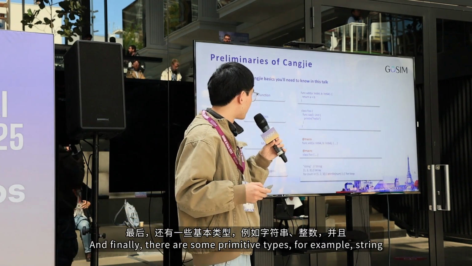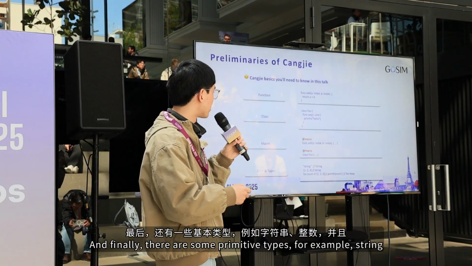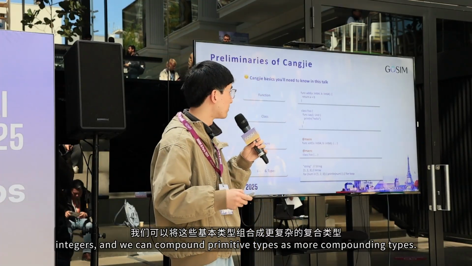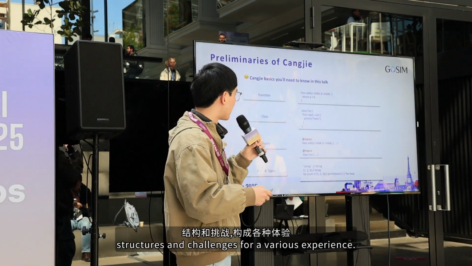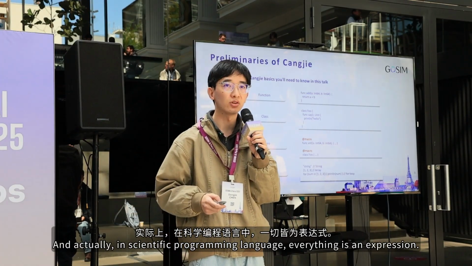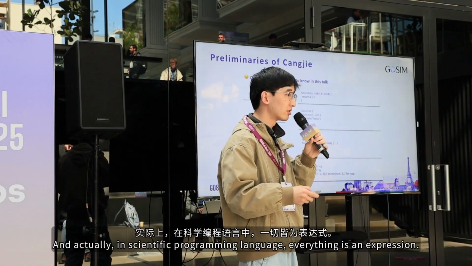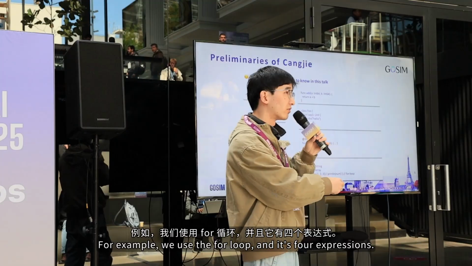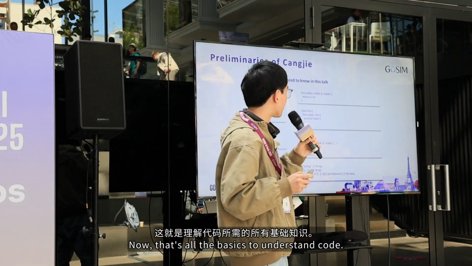And finally, there are some primitive types, for example strings and integers, and we can compose primitive types into more compound type structures. And Cangjie supports various expressions. Actually, in the Cangjie programming language, everything is an expression. For example, we use the for loop, and it's a for expression. Now, that's all the basics needed to understand the code.